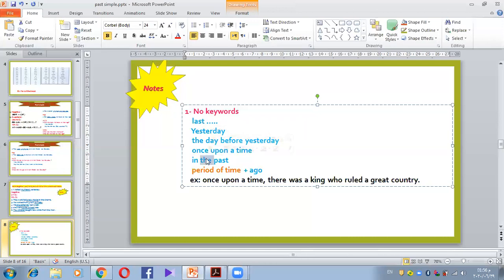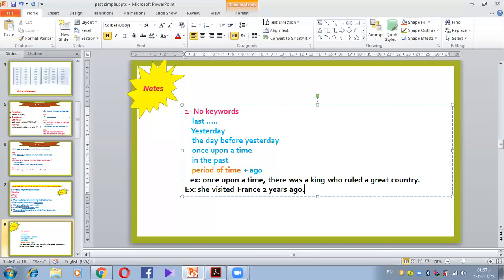Just remember something. When you use ago, we use a period of time before it. So for example, I didn't write you an example, but I can write you one here. I can say, for example, he visited Paris or France 2 years ago. Do you see the example? So you mention the period of time first and then ago. Okay, this is how we use ago in sentences.